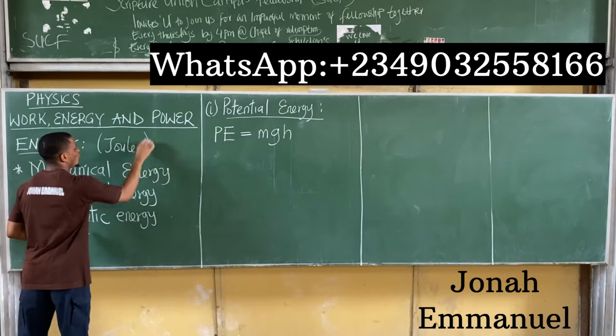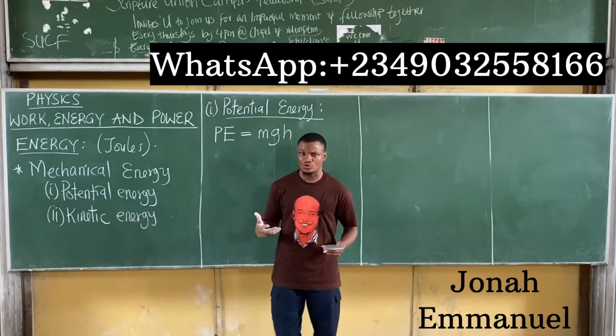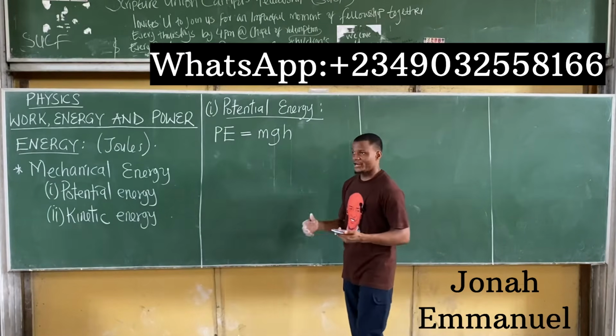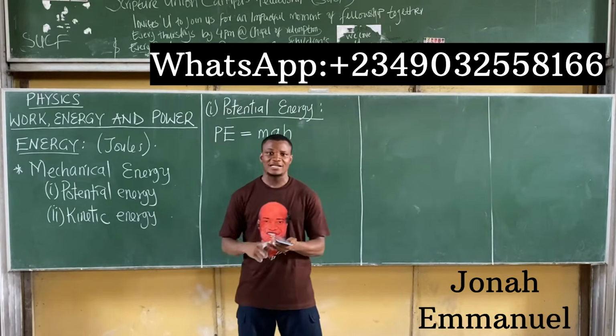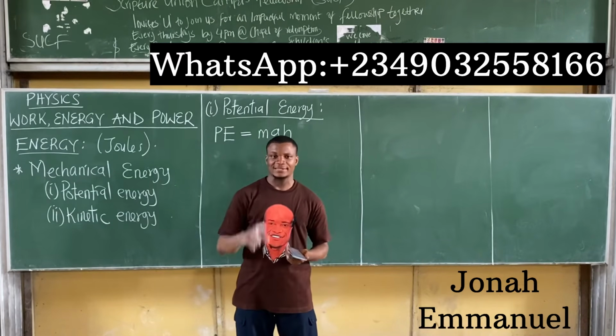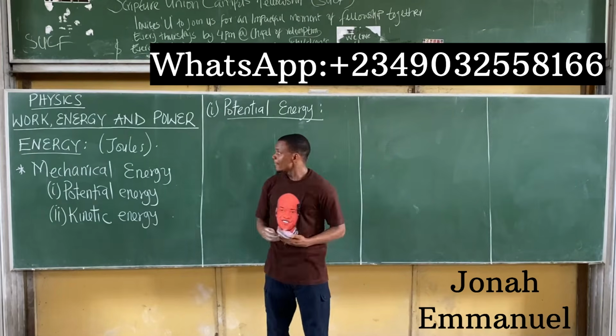Just like work done, the SI unit for energy is joules. So you can calculate potential energy by multiplying the mass of a body by gravity and then the height of the body, or the height of distance covered.